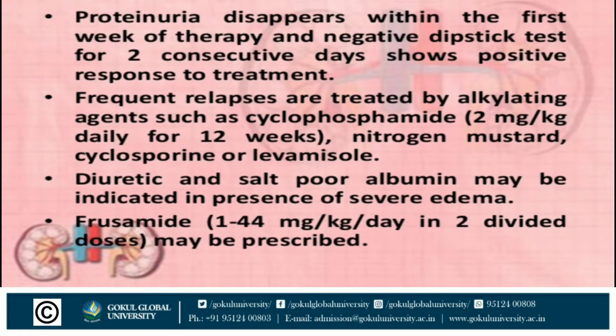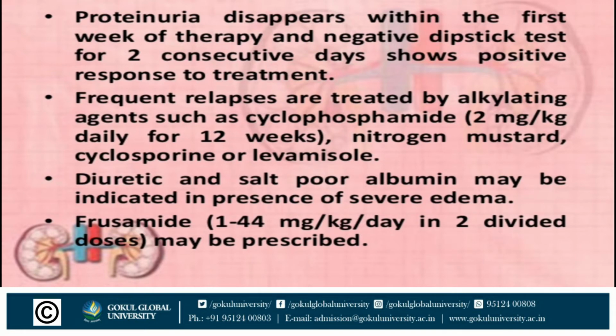Proteinuria disappears within the first week of therapy, and a negative dipstick test for 2 consecutive days shows a positive response to treatment. Frequent relapses are treated by alkylating agents such as cyclophosphamide, given 2 mg per kg daily for 12 weeks, nitrogen mustard, cyclosporin and levamisole. Diuretic and salt poor albumin may be indicated in the presence of severe edema.